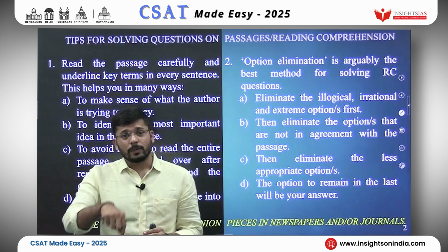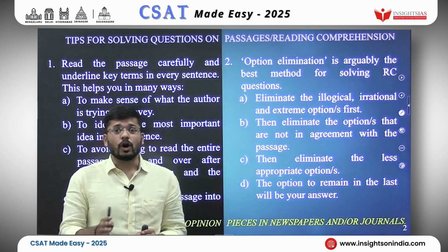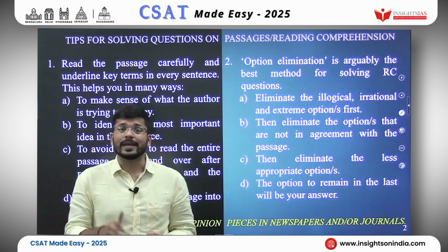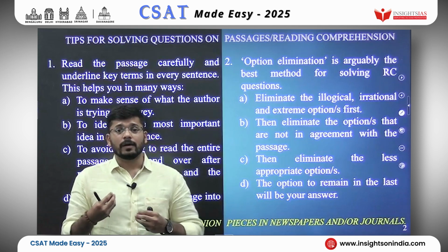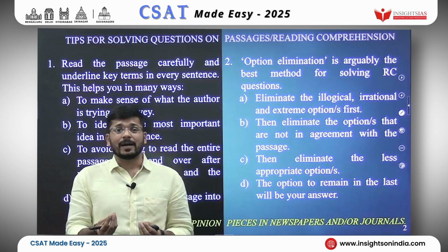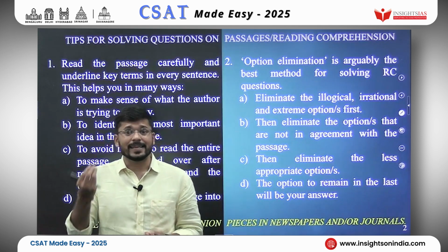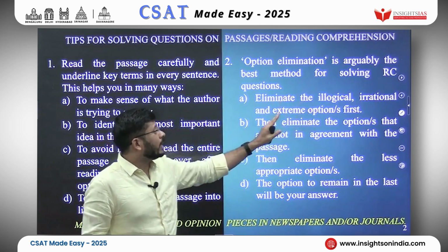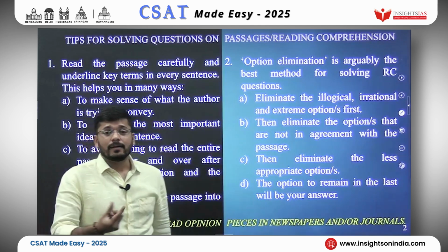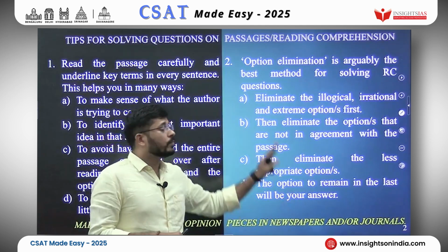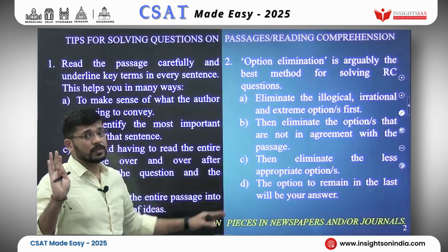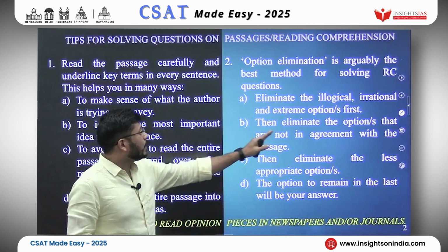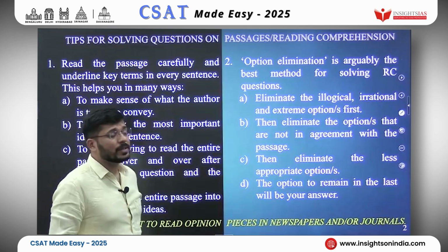So whatever they would have written, they would not have written illogical, irrational or extreme options. They would have been very rational and sensible in their writing, in their thinking also. So they could not have made any illogical, irrational or extreme arguments in their passage. So we will eliminate those options first, and then eliminate the options that are not in agreement with the passage.